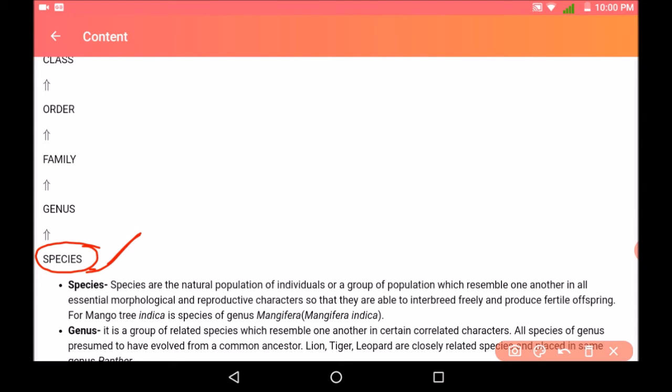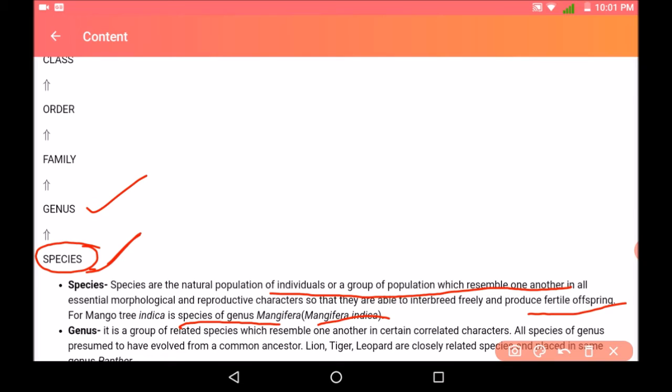Species are the natural population of individuals or a group of populations which resemble one another in essential morphological and reproductive characteristics, so that they can interbreed freely and produce fertile offspring. So for the mango tree, indica is a species of genus Mangifera: Mangifera indica.